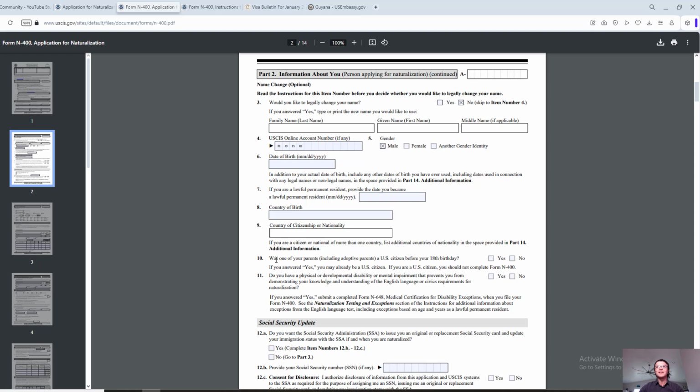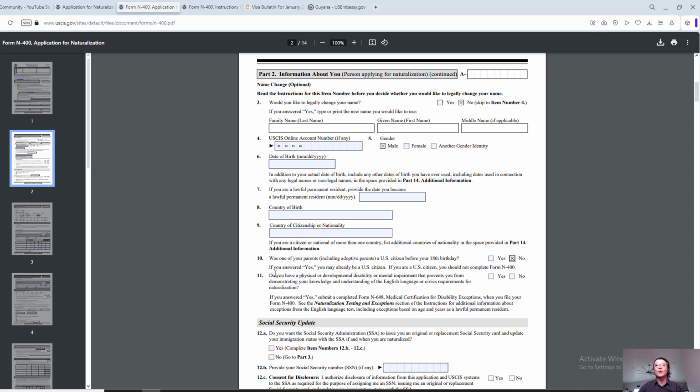Was one of your parents a US citizen before your 18th birthday? If it's yes, say yes. If no, then say no. But keep in mind, if you're answering yes, you may already be a US citizen based off your parents' citizenship status. So keep that in mind. Most likely it's going to be no. So keep that in mind though.